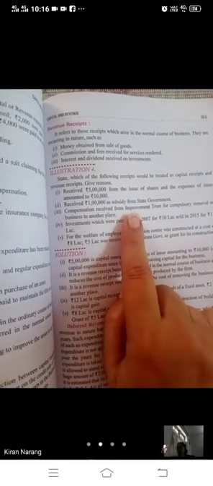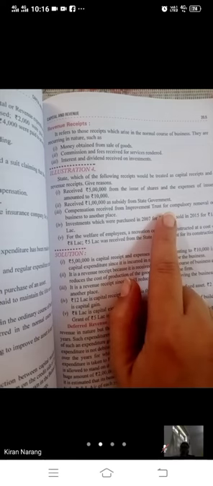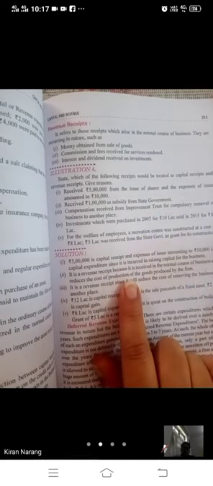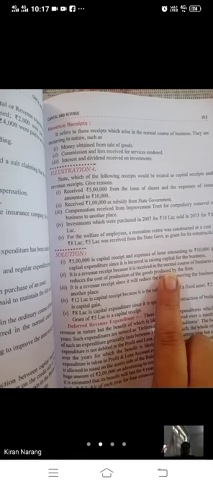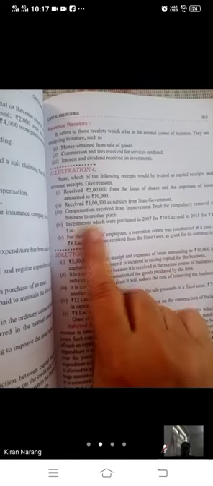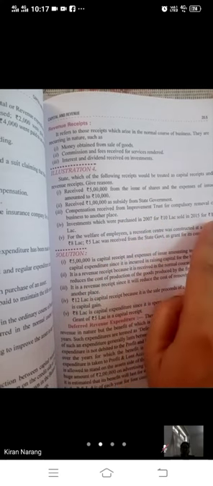Second, received rupees 1 lakh as subsidy from state government. So this is a revenue receipt because it is received in the normal course of business. Third, compensation received from improvement trust for compulsory removal of business to another place.